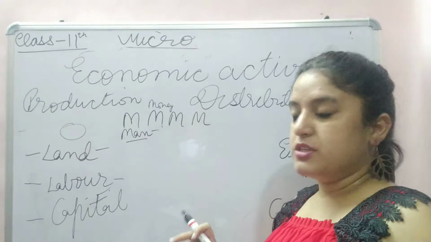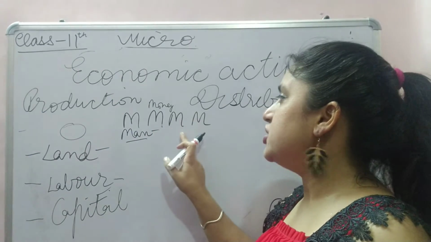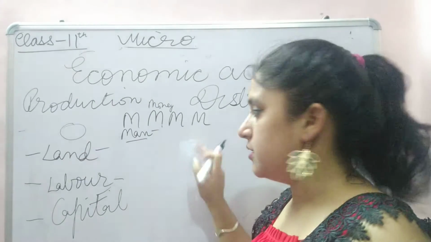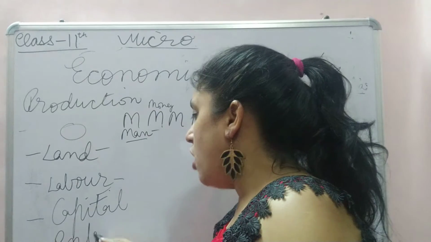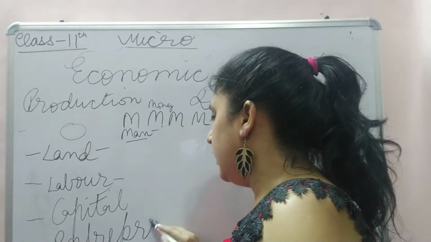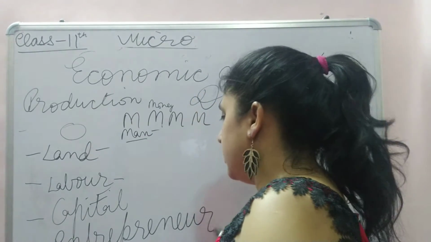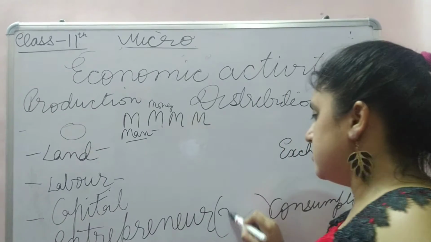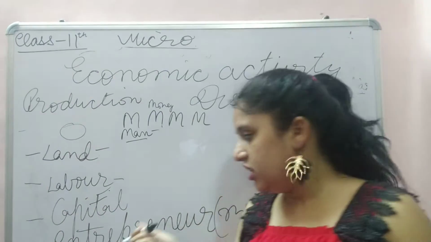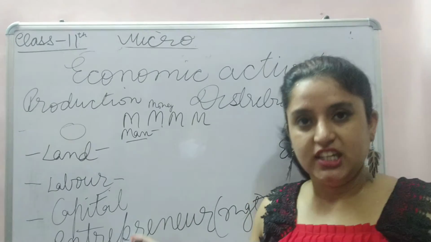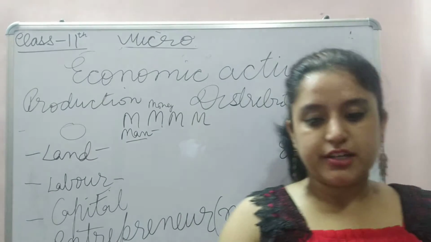See, I have written M. These are the 4 M's. Man, money, material and management. Then entrepreneur. This is the management person. He is the real leader, real king, right?